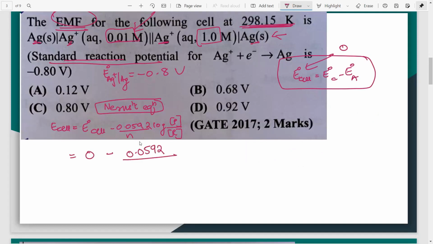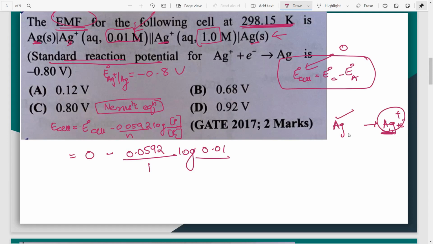Now, what will be the value for n? n is the number of electrons involved in the reaction. Very simple. Ag becomes Ag plus. Plus means it has 1 electron less, no? That means this must have lost 1 electron. So how many electrons are involved in this reaction? Only 1. So you will write 1. Log of product upon reactant, right? So what is your product? Look here carefully. It's Ag plus. What is the concentration of Ag plus? It's 0.01 molar. What is your reactant? Your reactant is Ag. What is the concentration of Ag?